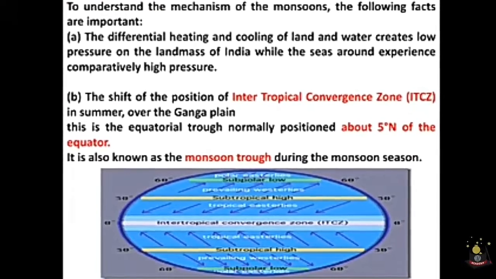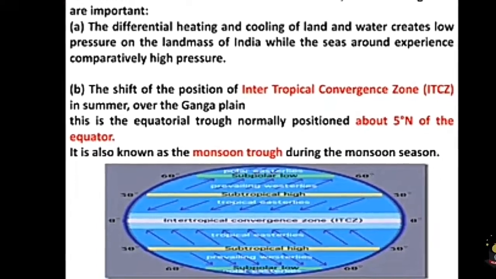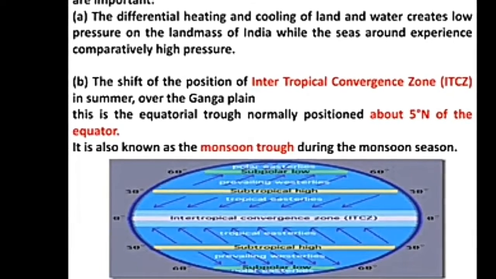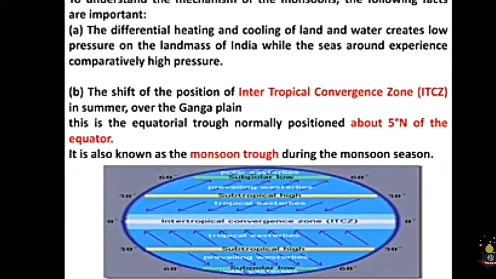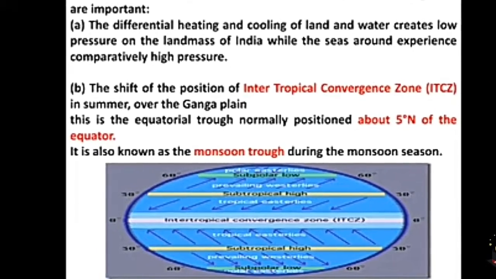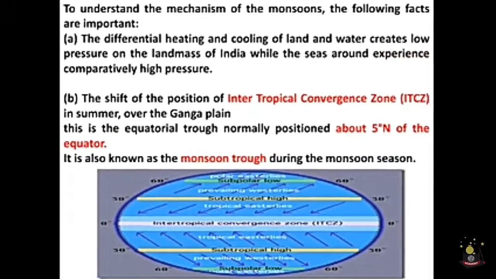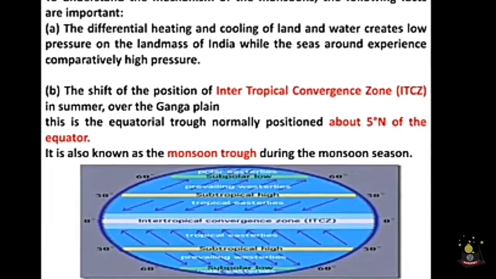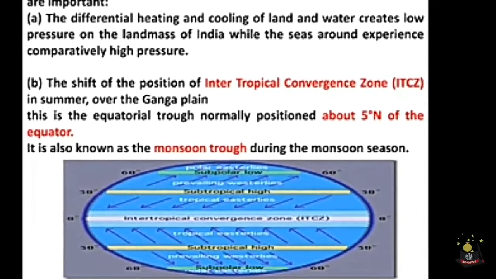For you to understand the mechanism of monsoon, the following 5 facts are very important to understand. The first mechanism is the differential heating and cooling of both land and water. Then what happens? It creates low pressure on the landmass of India, while the seas experience comparatively high pressure, and the wind moves from high pressure to low pressure.